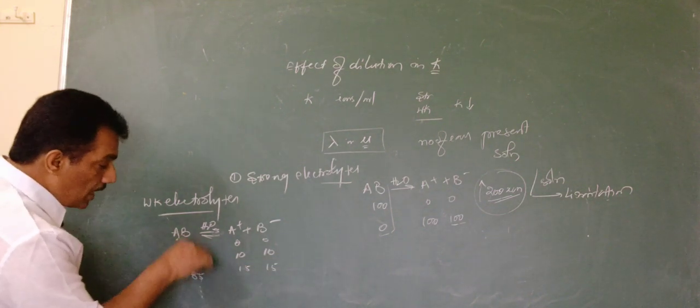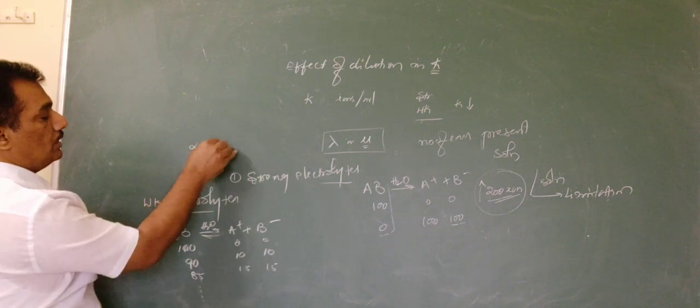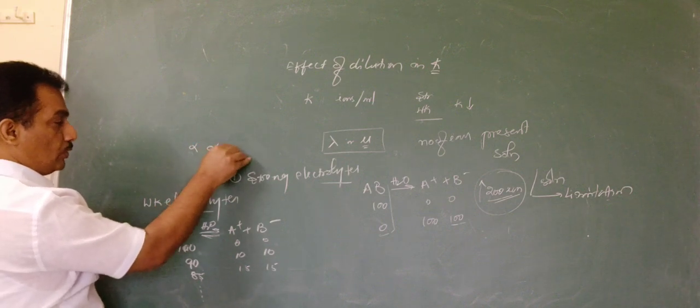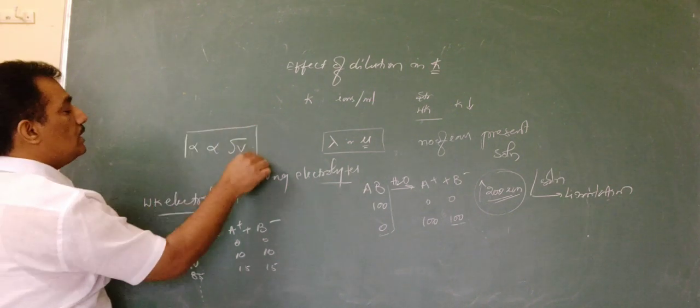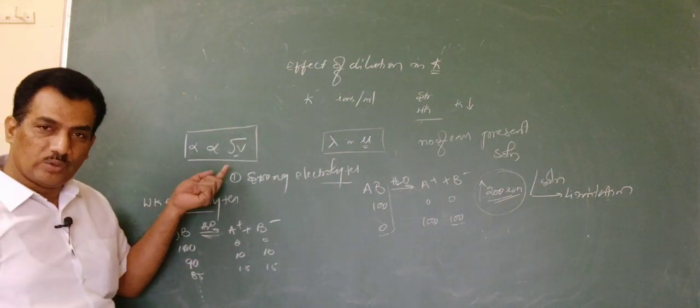On dilution, as per Ostwald's dilution law, the degree of dissociation is proportional to root V.